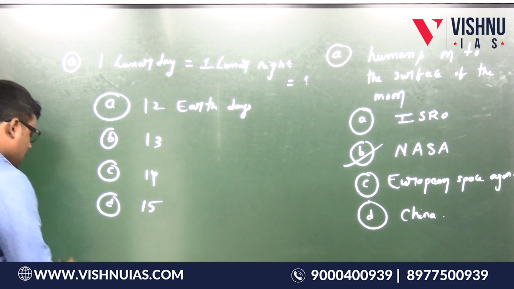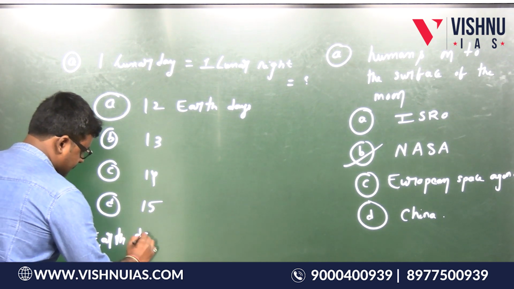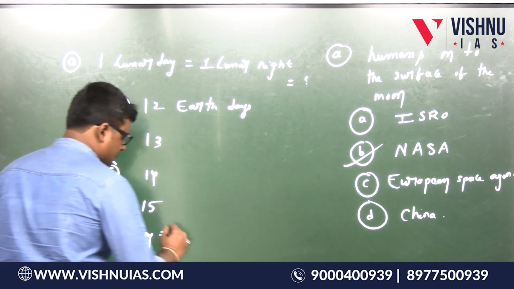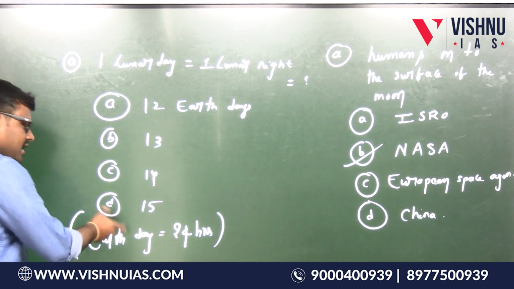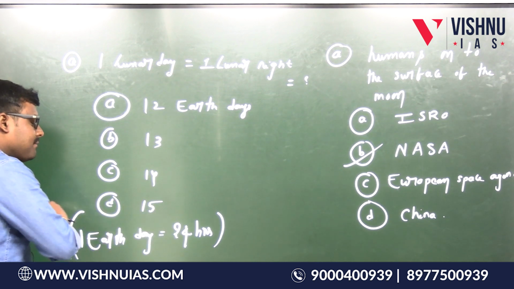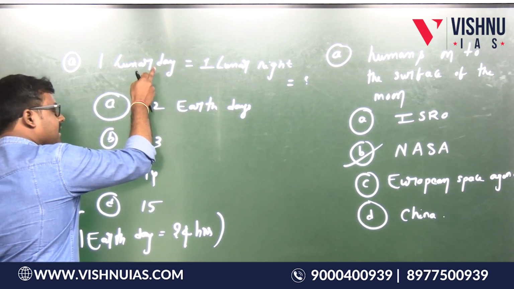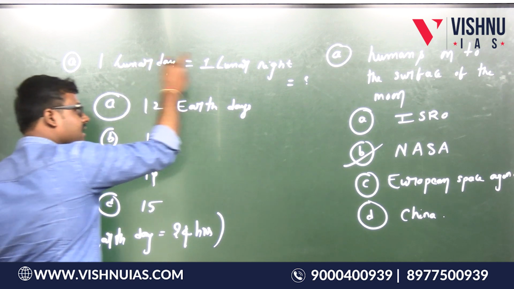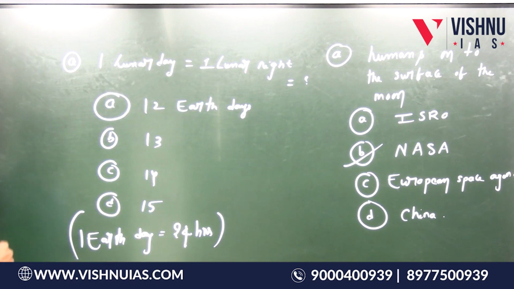You can write a note: one earth day is equal to 24 hours. That means day of the earth plus night of the earth, one complete day. But here, day means where there is sunlight, and night means where there is no sunlight. So this is one question. We are going to answer all these questions and complete them.